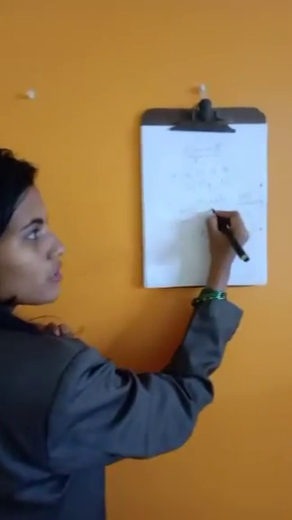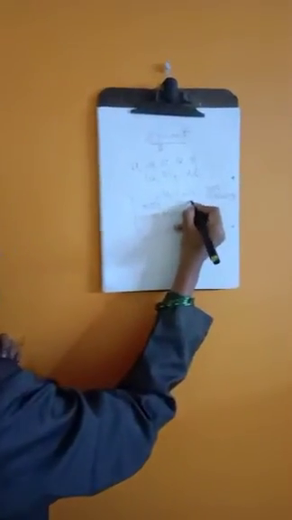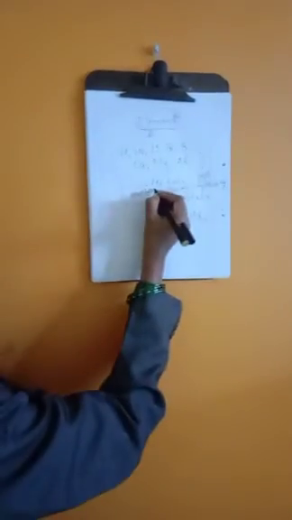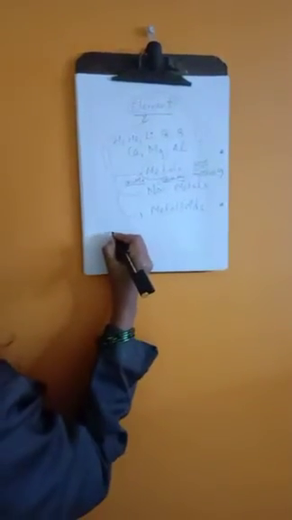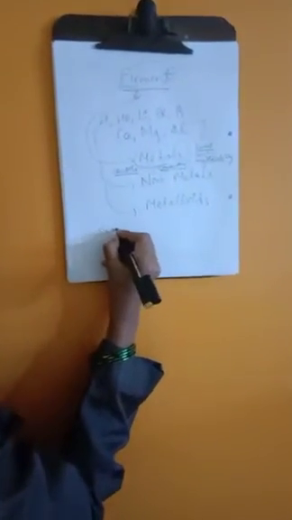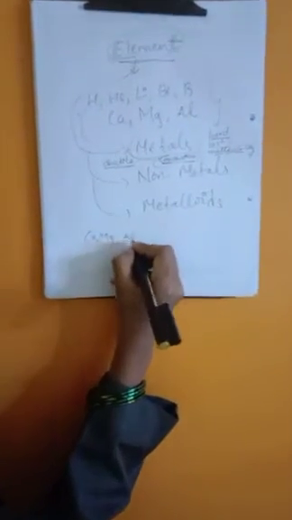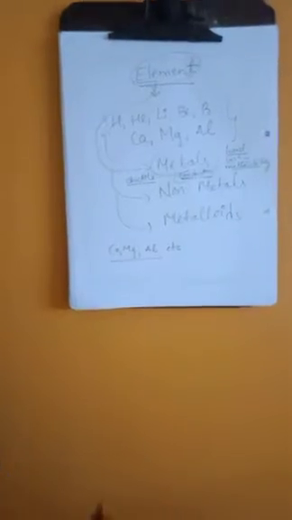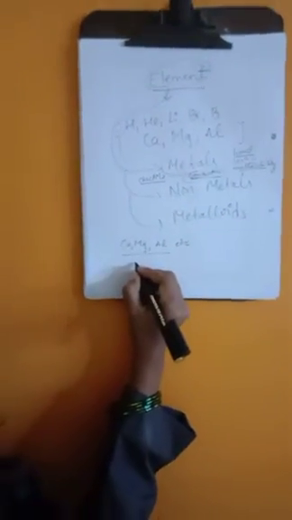And next is good conductors of heat and electricity. That means these metals can easily conduct electricity and heat. Under this, examples are calcium, magnesium, aluminium, etc. These are the examples of metals. Now, in these metals we have some exceptions.